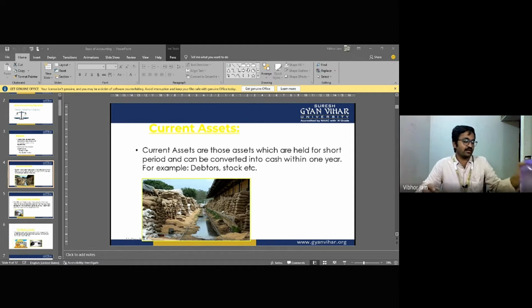For example, let's just say this is our university, Suresh Gyan Vihar University. The university is very big, but just understand. And this is Genpact. Now Suresh Gyan Vihar University is an NAAC A grade university. It is one of the first private universities to get NAAC A grade. Of course, you know all that.